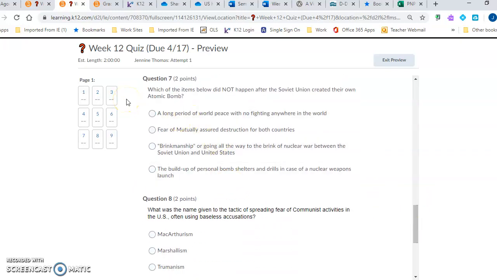Question 7. Which of the items below did not happen after the Soviet Union created their own atomic bomb? A long period of world peace with no fighting anywhere in the world. Fear of mutually assured destruction for both countries. Brinkmanship, or going all the way to the brink of nuclear war between the Soviet Union and the United States. Or the buildup of personal bomb shelters and drills in case of nuclear weapons launch.